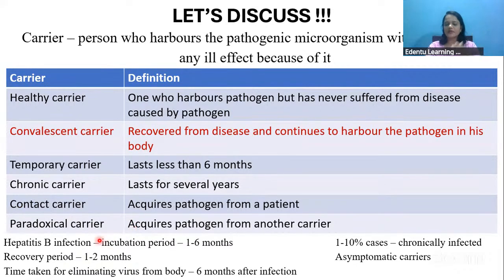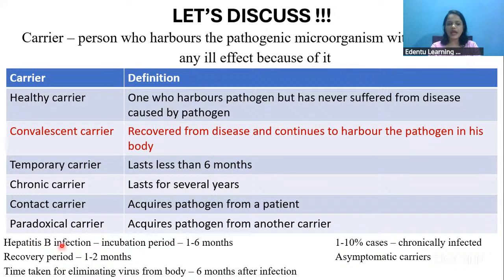The contact carrier gets the pathogen from the patient itself, whereas paradoxical carrier means it is more like carrier to carrier transmission. He got the pathogen from another carrier. These are the different types of carriers that you can see.